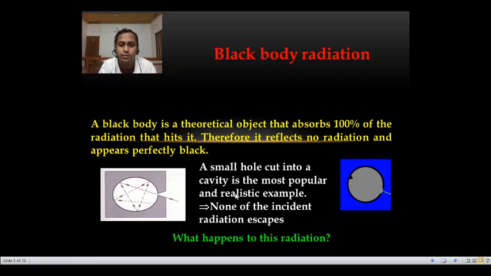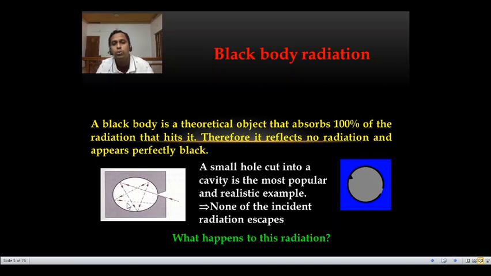So this is a symbolic representation of a black body. See, there's a cavity with a small hole. You can see a yellow light falling on this cavity. What happens is there is a total internal reflection, which means that the light is confined within the cavity. This is not the black body itself, it's a representation of a black body. In this figure you can see light coming in, and after hitting the walls of the cavity, there's a total internal reflection, so the light is confined within this cavity. It is not reflected out.